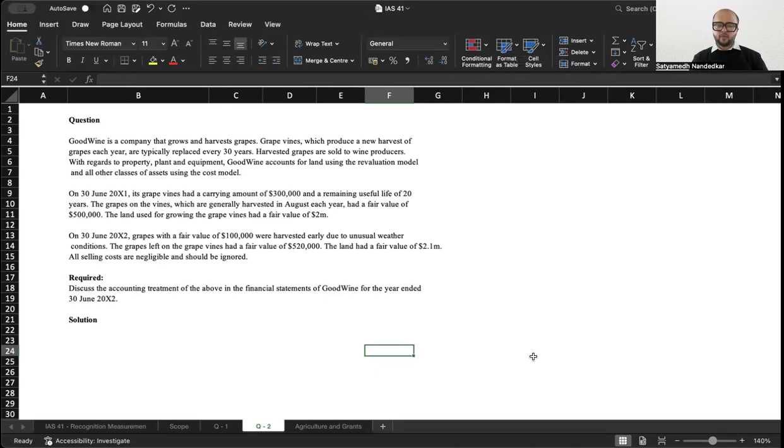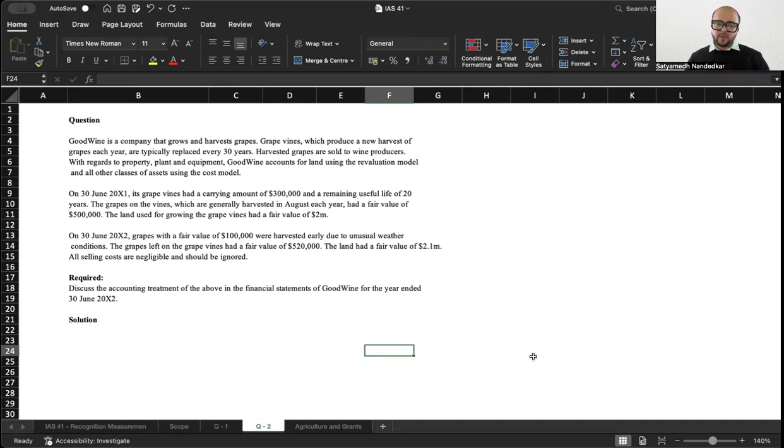Let's have a look at one more question, again on IAS 41 only. Goodwine is a company that grows and harvests grapes. Grapevines, which produce a new harvest of grapes each year, are typically replaced every 30 years. Harvested grapes are sold to wine producers.